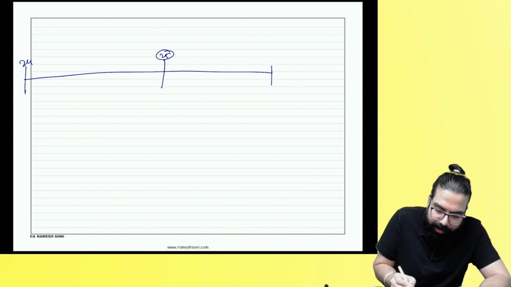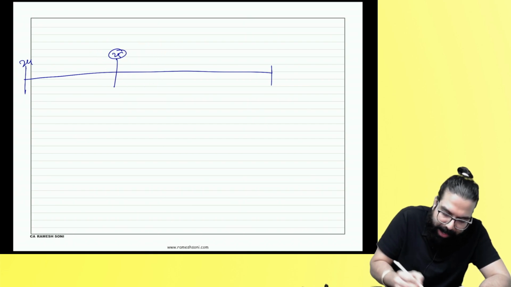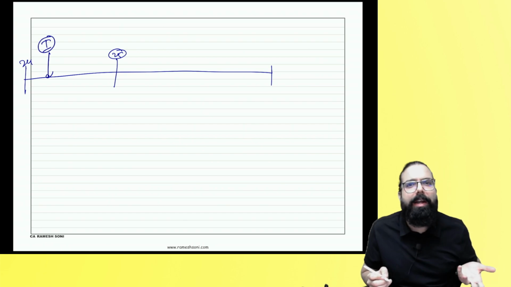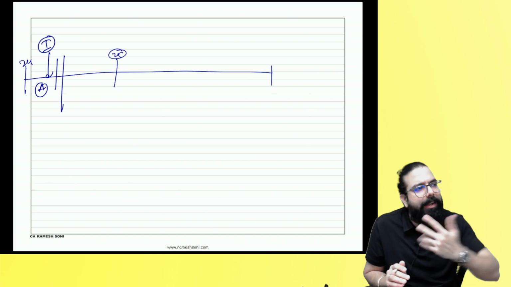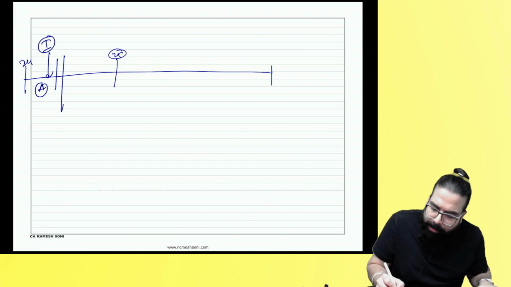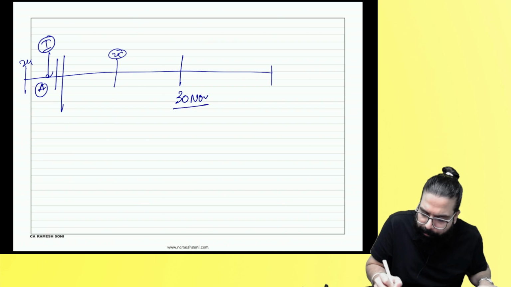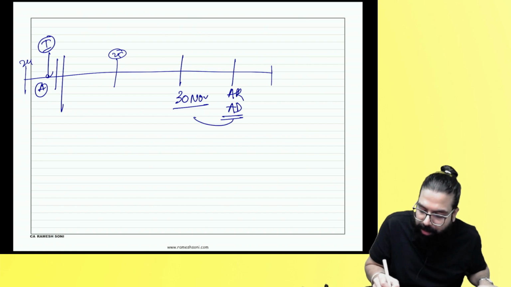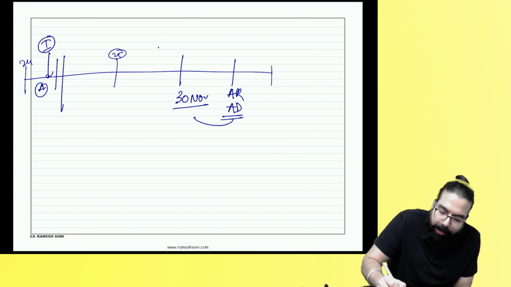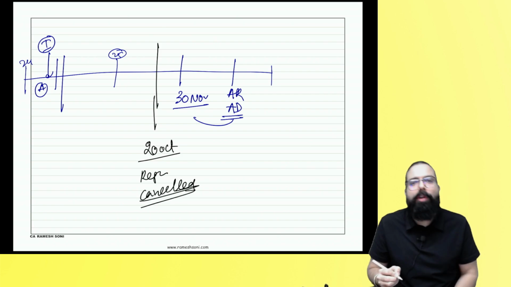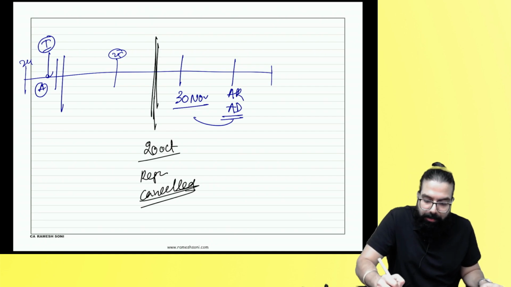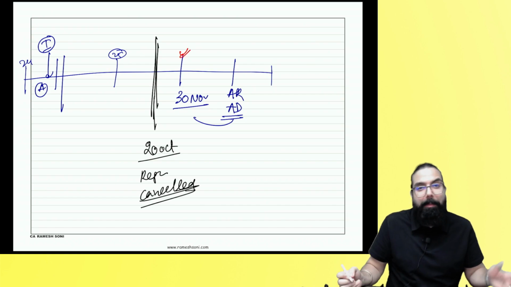It says, supposing in the year 2024-25, I have received one invoice. For an example, this is the April month's invoice. I can take the credit on 20th May, but I did not take the credit. What is the maximum time limit to take the credit? The maximum time limit is 30th November of the next year or the actual date of filing of the annual return, not the due date, whichever is earlier. But you know what happened? For an example, on 20th October my registration was cancelled by the proper officer. Oh no, my registration got cancelled, but I wanted to take the credit by 30th November, and I could not take it.